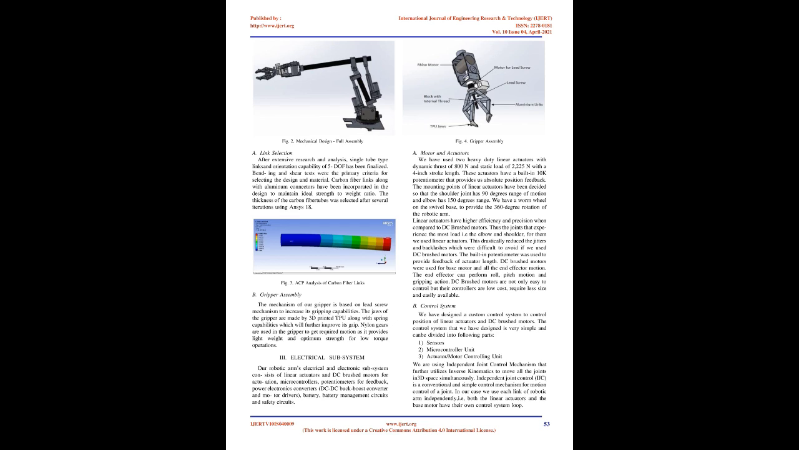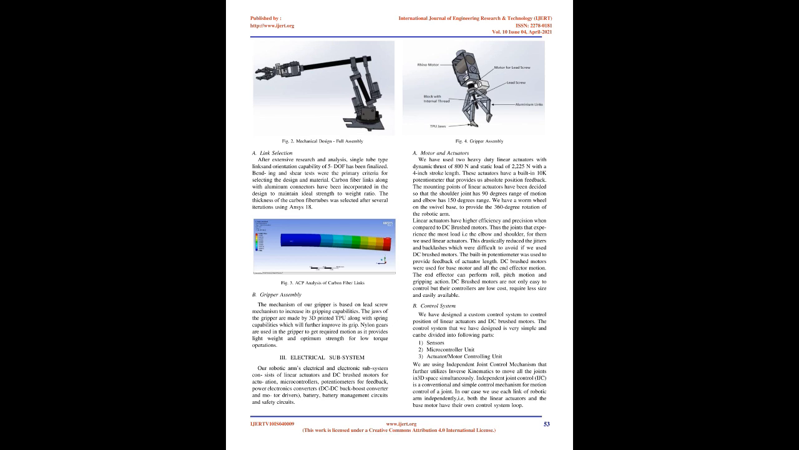DC brushed motors were used for the base motor and all the end effector motion. The end effector can perform roll, pitch motion, and gripping action. DC brushed motors are not only easy to control, but their controllers are low cost, require less size, and are easily available.